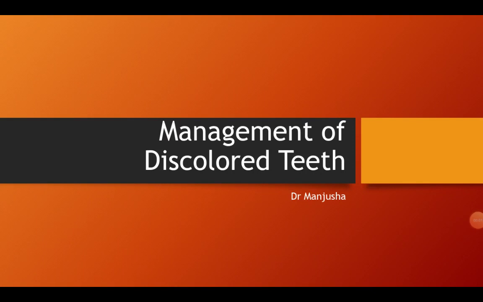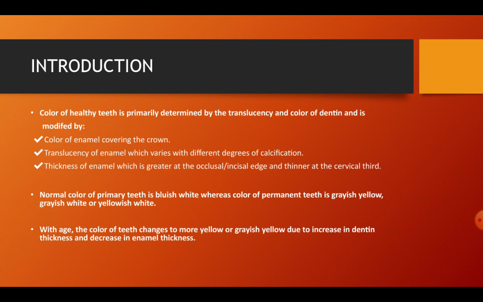Today we'll be learning about discolored teeth and their management. The color of healthy teeth is primarily determined by two factors, translucency and color of dentine, and can be modified by color of enamel, number 1, translucency of enamel, number 2, that varies with different degrees of calcification, and thickness of enamel, number 3, that is greater at the occlusal or incisal edge and thinner at the cervical third.